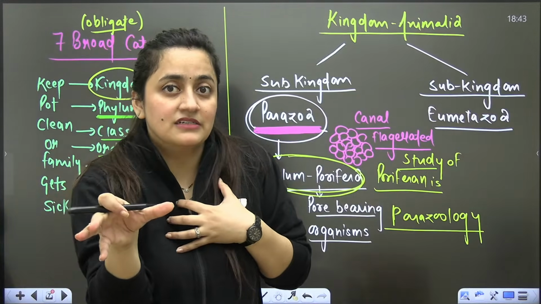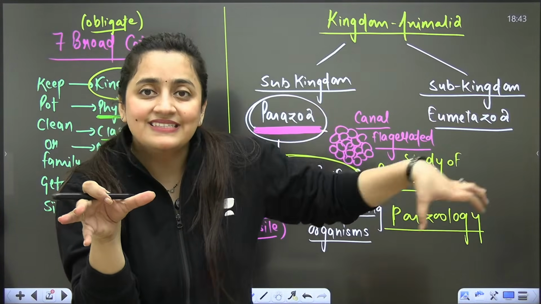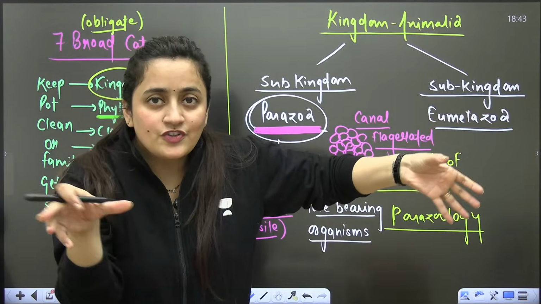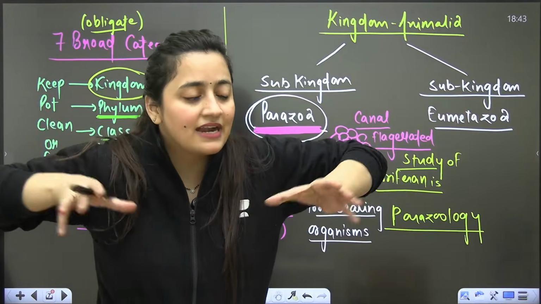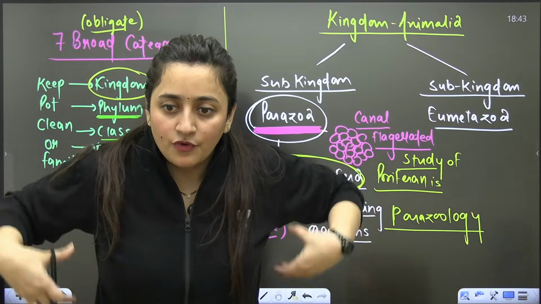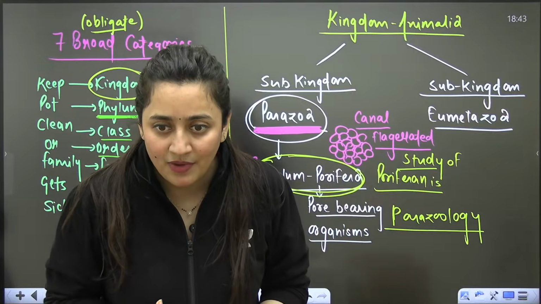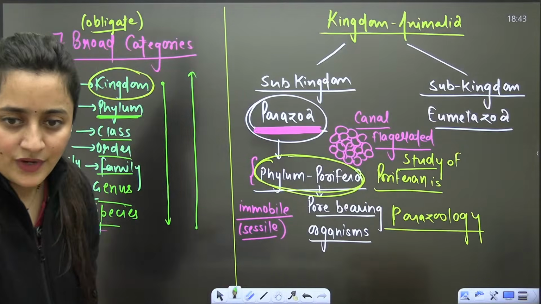Insects are in phylum Arthropoda, they have certain characters. On the basis of those specific characters, we are kept in different phylums. Are you getting my point?